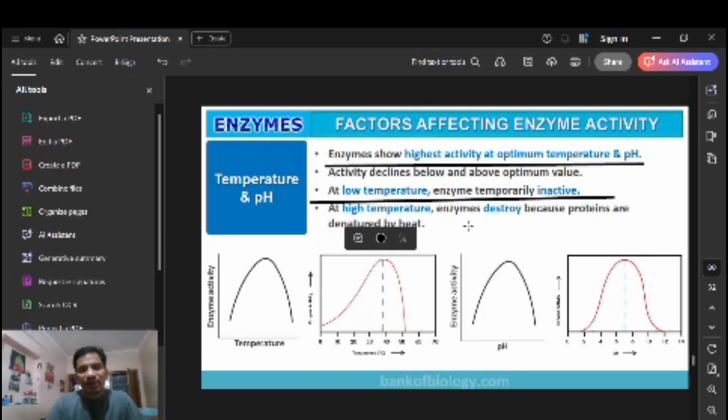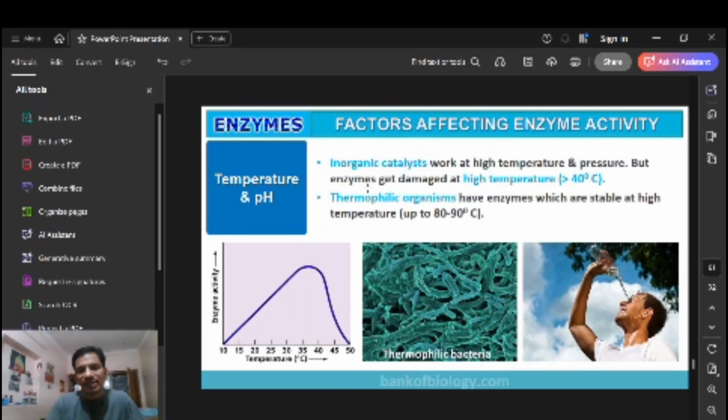Got it? And next, see, inorganic catalysts work at high temperature and pressure. But enzymes get denatured at high temperature. If it is more than 40, they will be denatured. Thermophilic organisms are the exception; they have enzymes that are stable at high temperatures, even up to 100. Thermus aquaticus lives in hot thermal springs, a thermophilic bacterium, right?